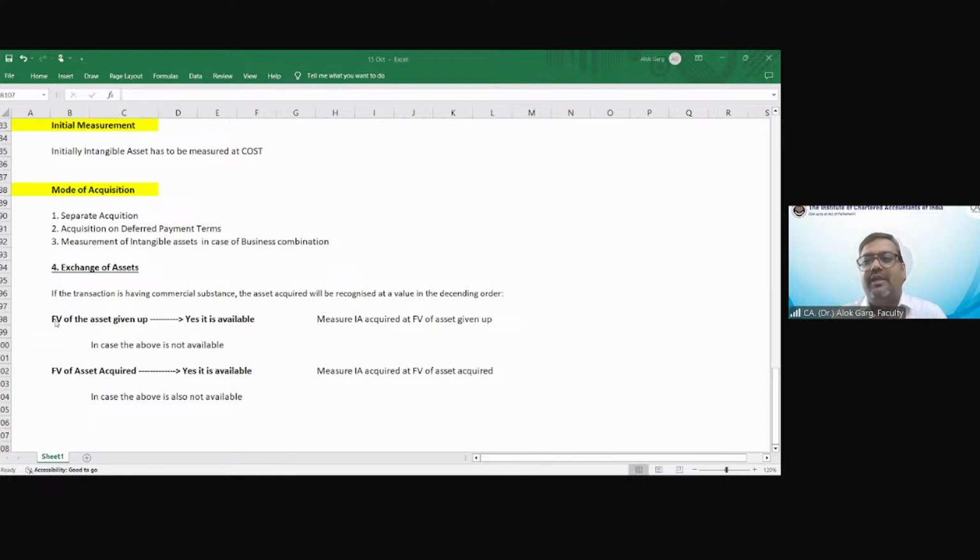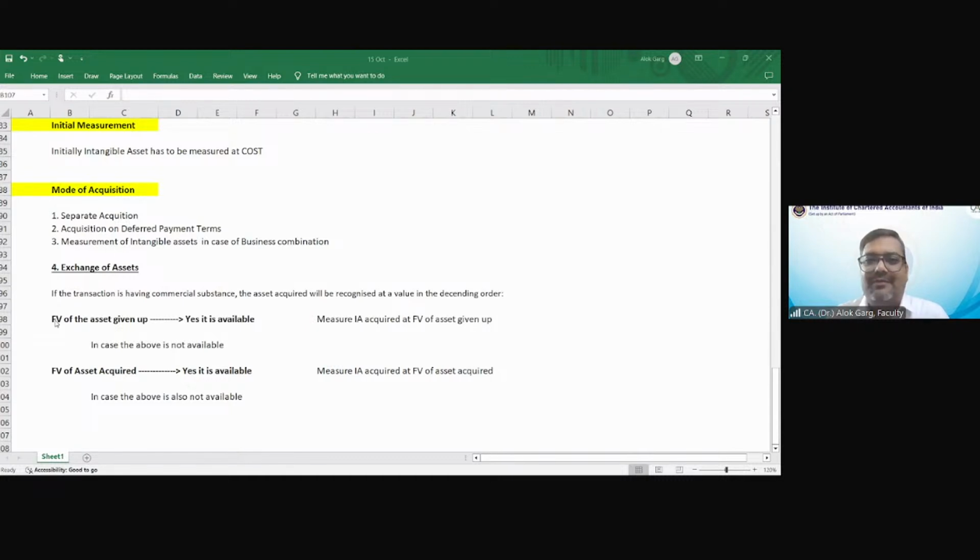The valuer is looking at all the facts and circumstances, but he has found that the fair value of the asset given up is not there, even it cannot be derived. Fair value of the asset acquired is not there, even it cannot be derived. What to do? क्या करें? Recognize ही ना करें. We don't need to recognize this intangible asset. Estimate, sir. Sorry? Estimate. You are estimating, but you cannot find any estimate.